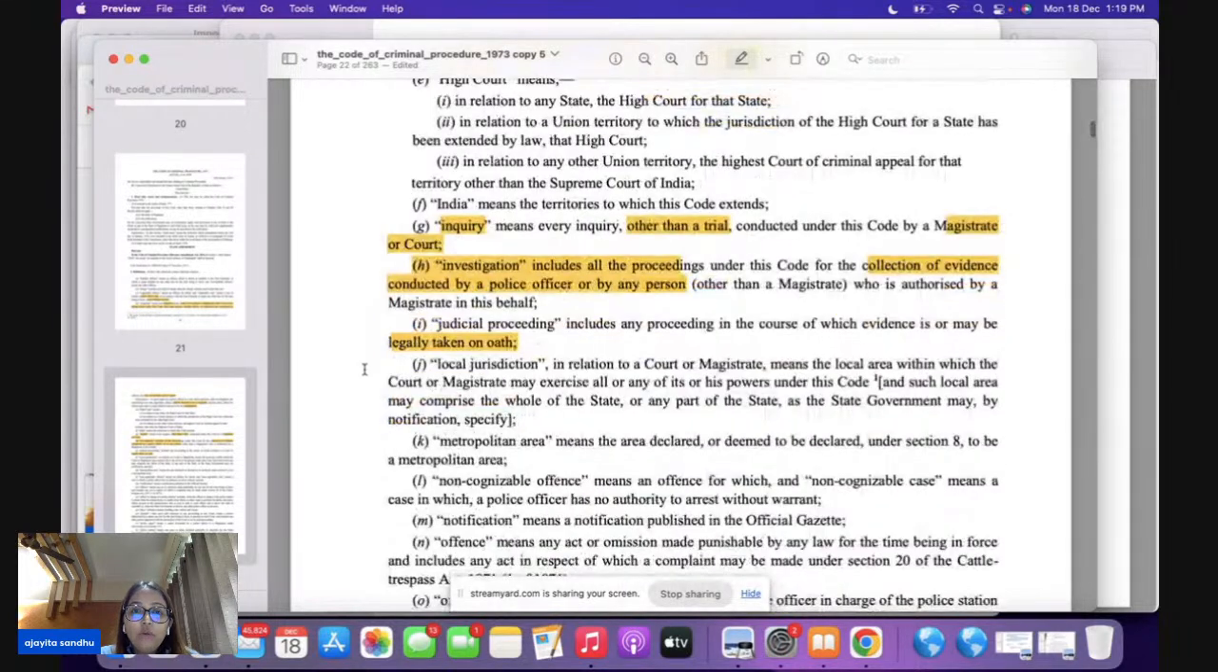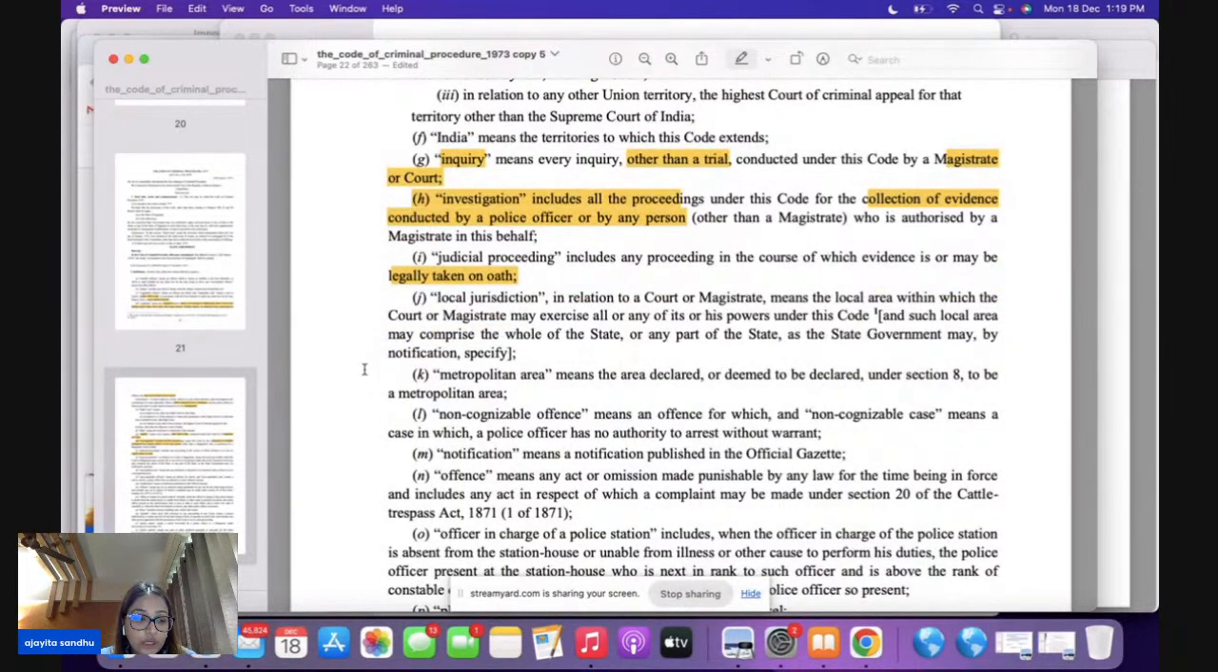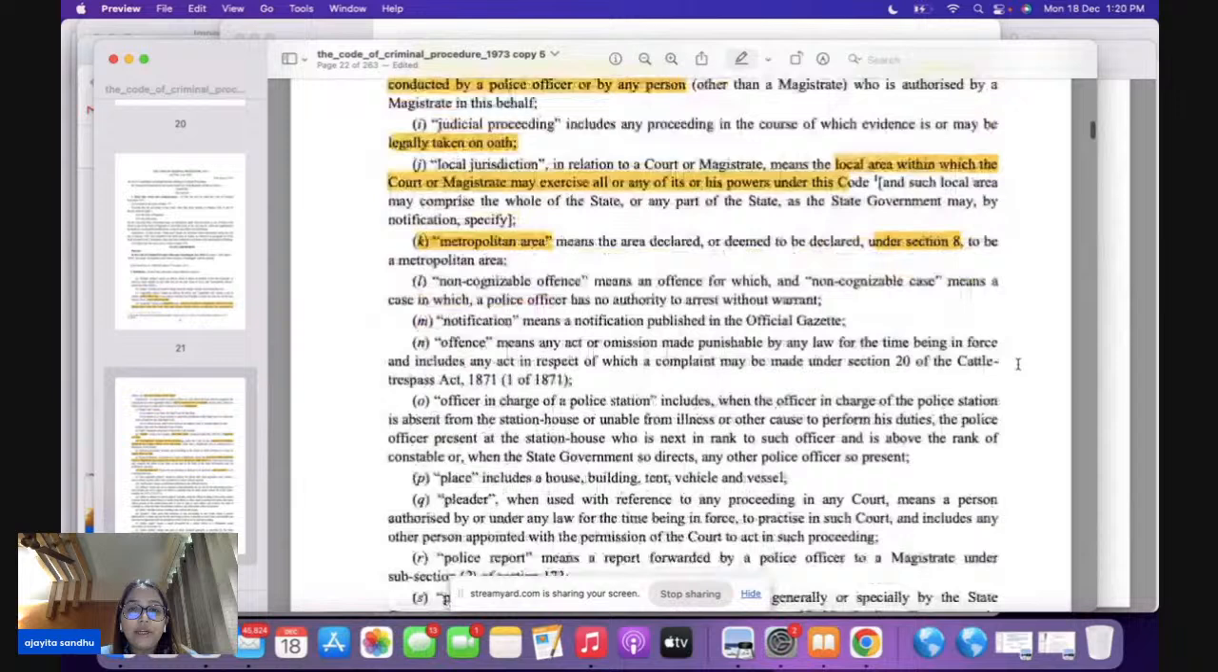Now, moving on, what is a local jurisdiction? 2J deals with local jurisdiction. Now, local jurisdiction here, it means it's a local area. Which local area are we talking about? Local area where a particular court or any magistrate is going to exercise his powers. Okay. Now, metropolitan area is 2K. Metropolitan area is an area which is declared under Section 8, underline Section 8, to be a metropolitan area.